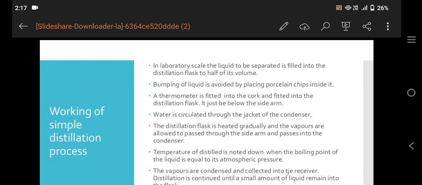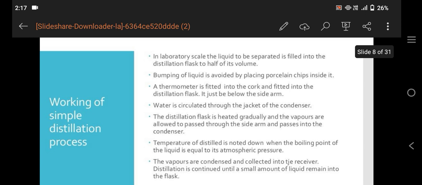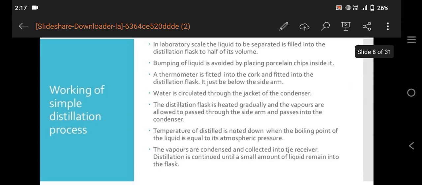Bumping of the liquid is avoided by placing porcelain chips inside it. A thermometer is fitted into a cork and fitted into the distillation flask. It must be below the side arm. Water is circulated through the jacket of the condenser.